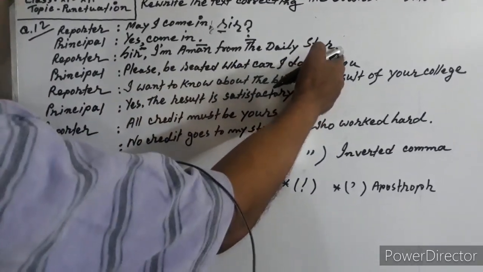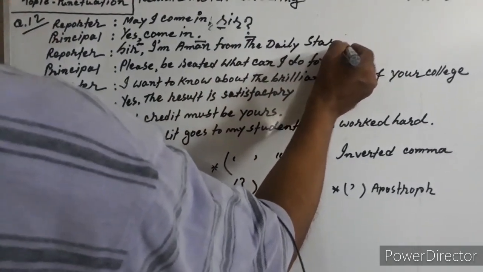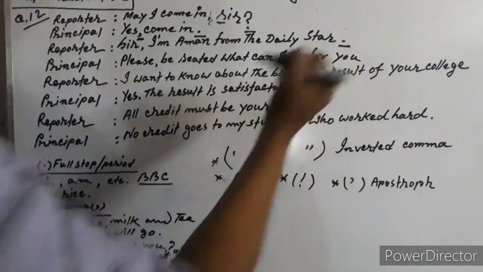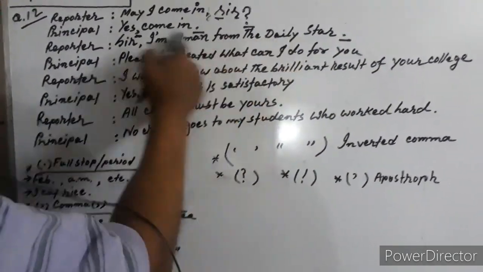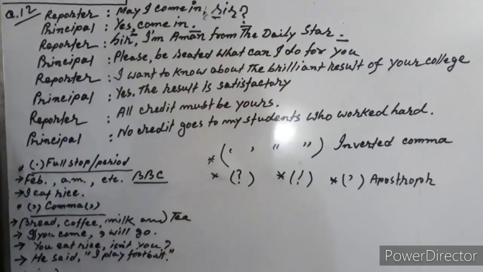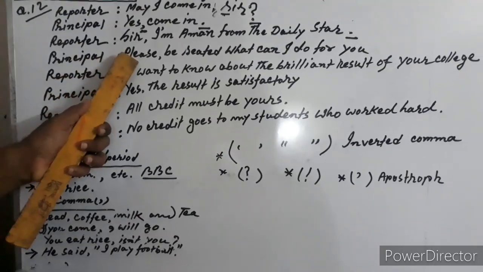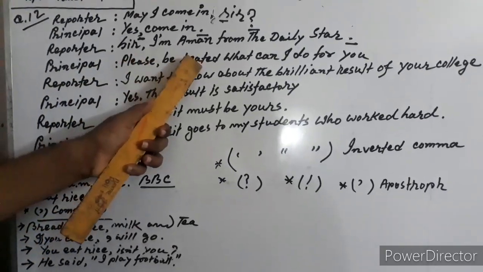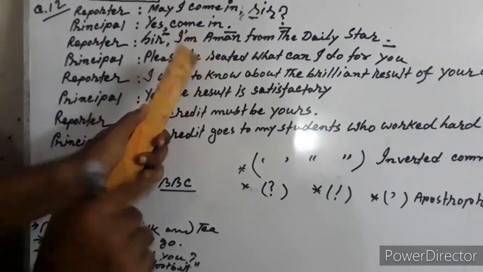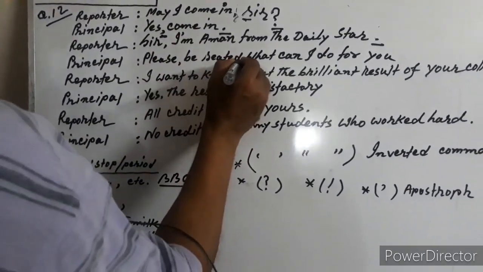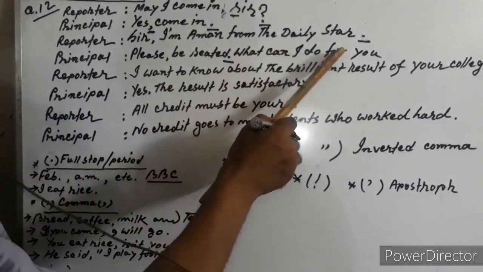Here no punctuation mark, so the sentence is complete, full stop used here, underline. And all the rest of the words are given rightly. Now here, please, comma, be seated. Here the idea is complete, the sentence is complete, so here full stop, here full stop.